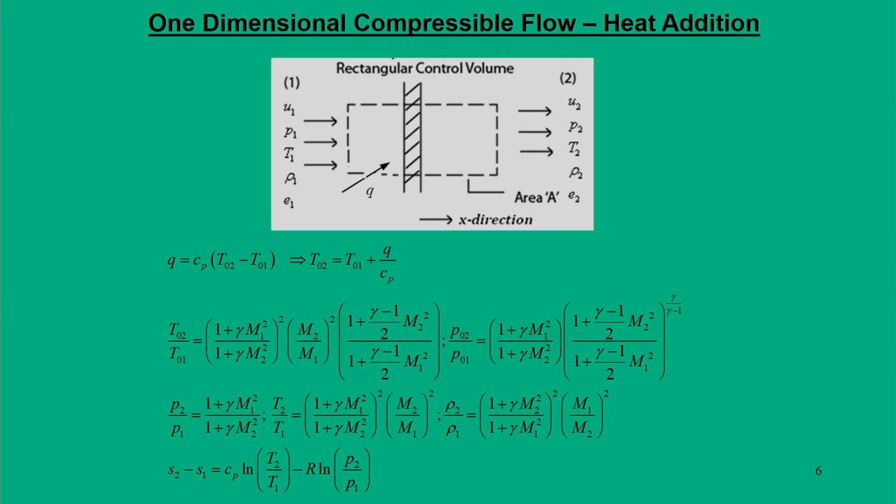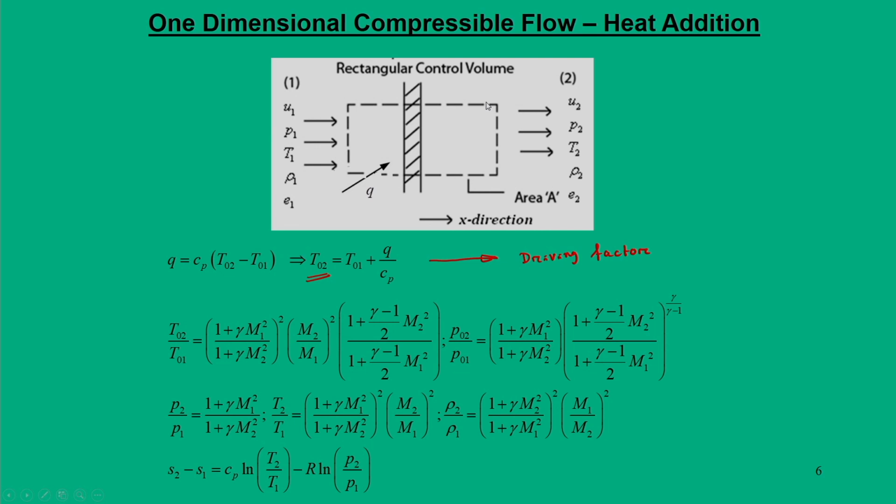In similar logic, when you dealt with one dimensional flow with heat addition, that means in a one dimensional duct, when a certain amount of heat is added, it changes the flow properties. This heat addition increases the total temperature. So, this is the driving factor to change the flow properties.